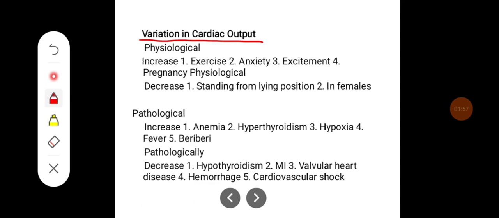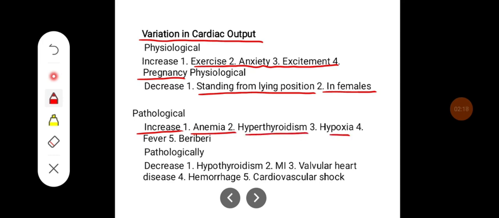Physiologically, increase in the cardiac output can be seen in exercise, anxiety, excitement, and pregnancy, and the decrease in cardiac output is seen in standing from lying down position and in females. Some of the pathological causes for increase in cardiac output are anemia, hyperthyroidism, hypoxia, fever, and beriberi. And decrease in the cardiac output is seen in hypothyroidism, myocardial infarction, valvular heart disease, hemorrhage, and cardiovascular shock.